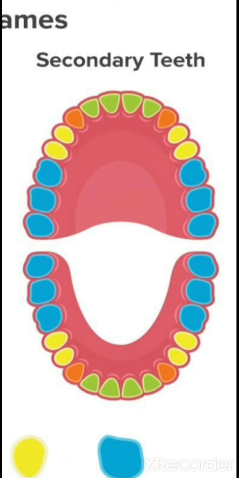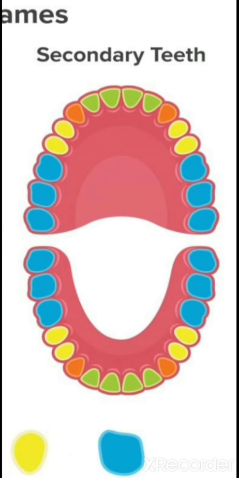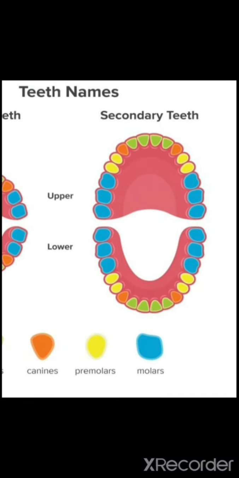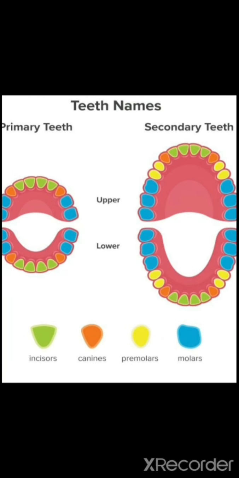In this image, the teeth are in different colors. Did you notice that? Because the different colors represent the different types of teeth. The first 4 teeth are in green color, and then on both the sides orange color, and then the next 2 teeth are yellow color, and the last 3 are in blue color. Each color of the tooth represents a different type of tooth.